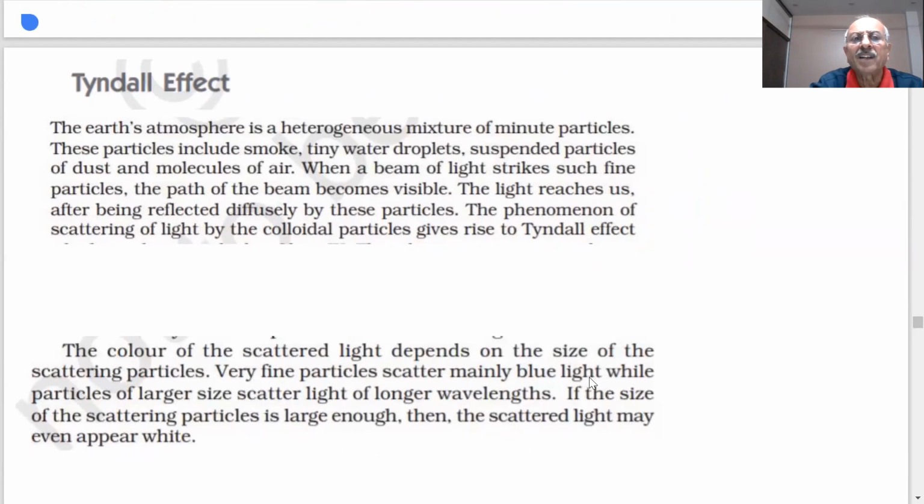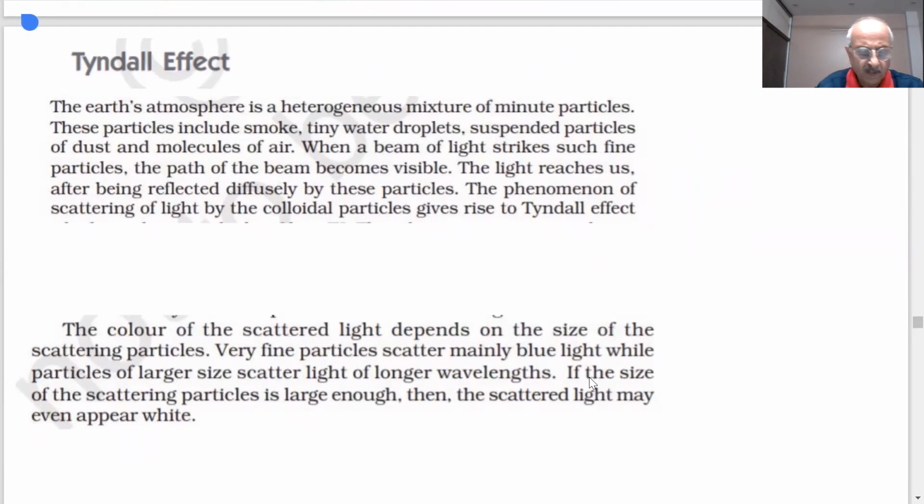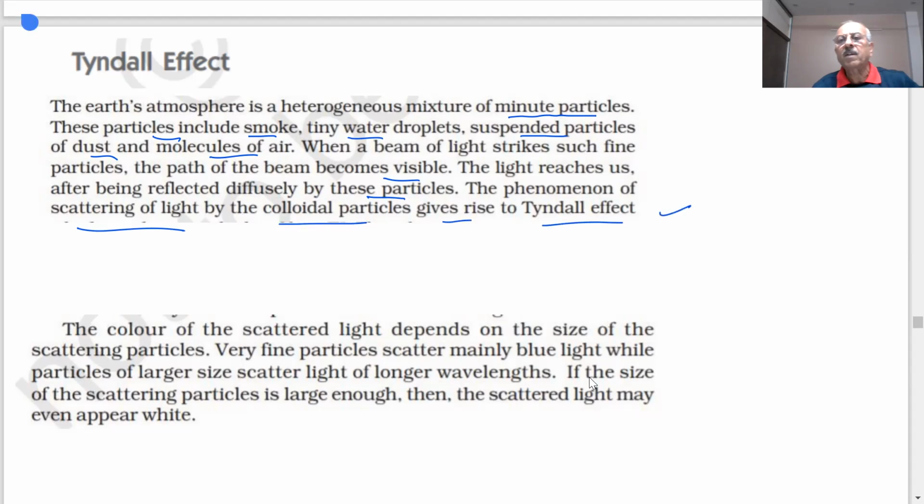This is called the Tyndall effect, students. The Earth's atmosphere is a heterogeneous mixture of minute particles. These particles include smoke, water droplets, suspended particles, dust, molecules in air. When a beam of light strikes such fine particles, the path of the beam becomes visible. Light reaches us after being reflected diffusely by these particles. The phenomenon of scattering of light by colloidal particles gives rise to the Tyndall effect.